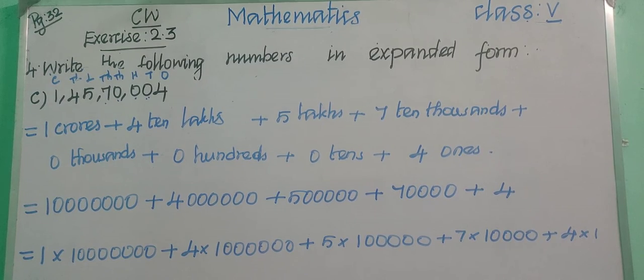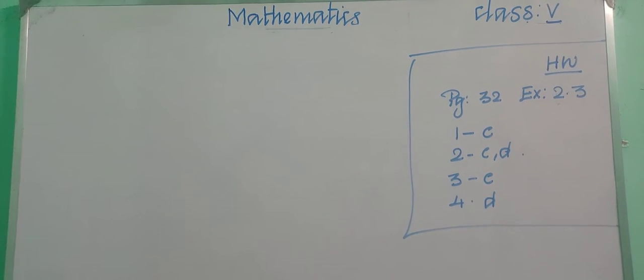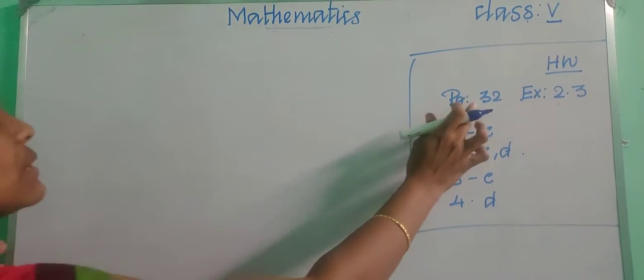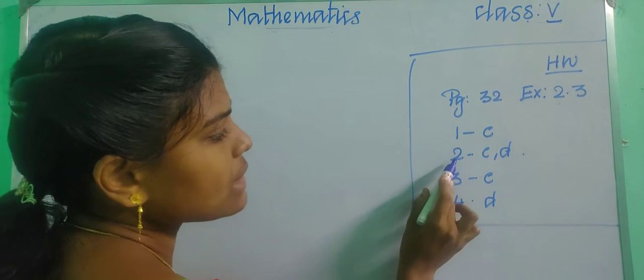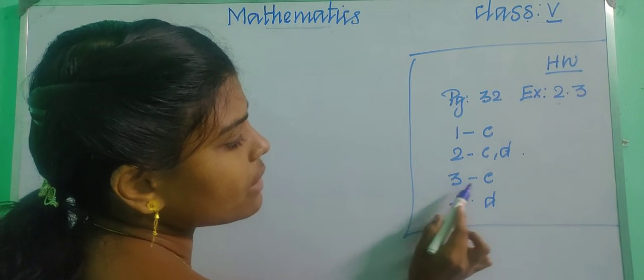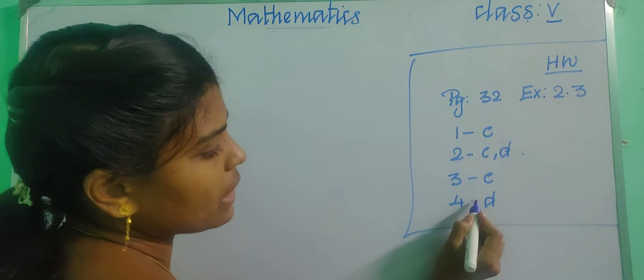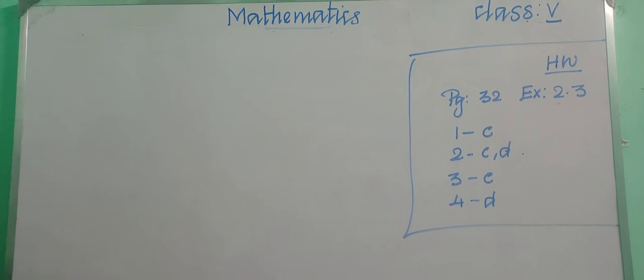Okay, let me give you today's homework, okay, pause the video and write. Children, note today's homework, okay, it is from page number 32, that is exercise 2.3. In the first one, C is your homework, second C and D, in third C and fourth D, okay children. So it is in the same model as we did in our classwork note, okay children, do it properly.